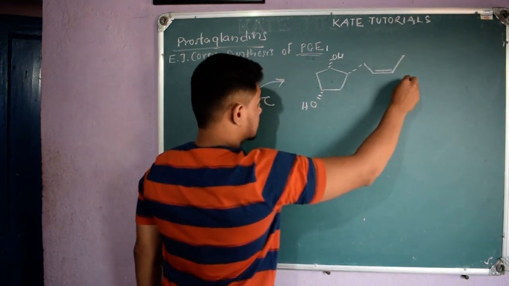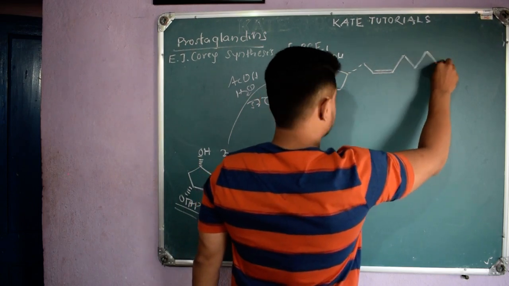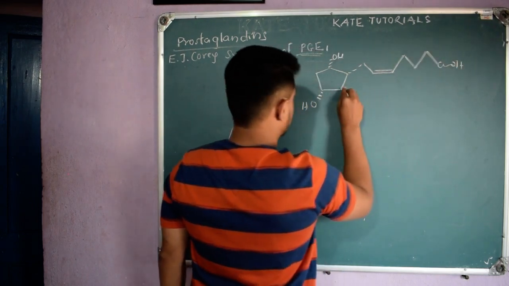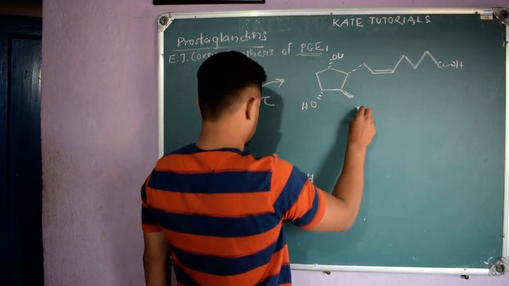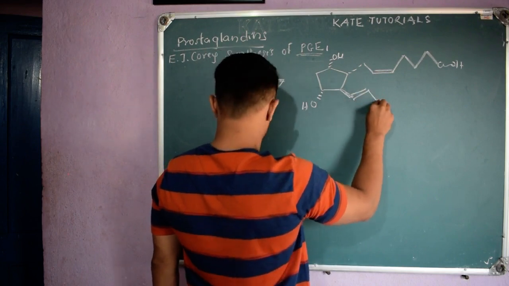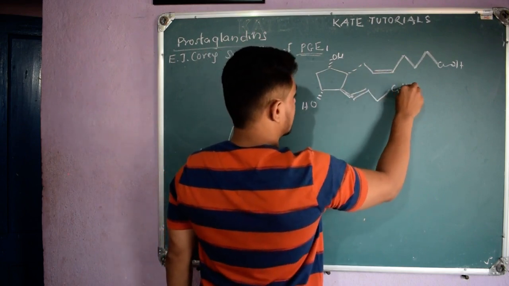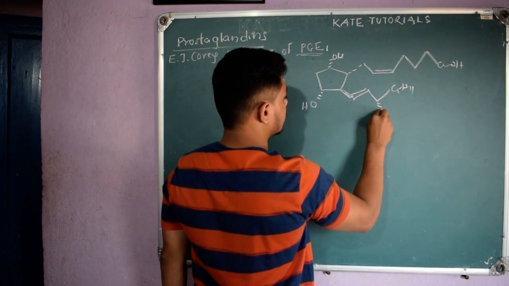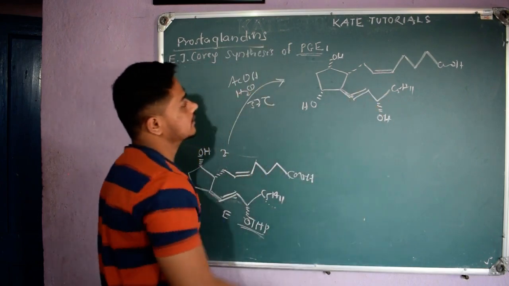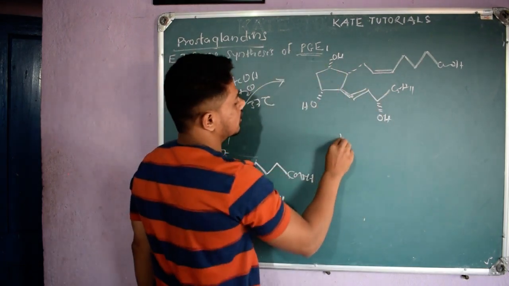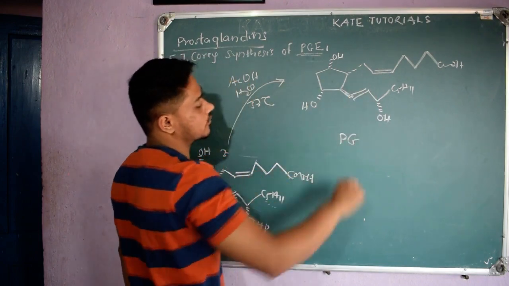This is the Z alkene, COOH, and here it is above the plane, and this is the E alkene, C5H11, and it is OH below the plane. So what is this? This structure, we know that this is a prostaglandin because of 20 carbons, PG.